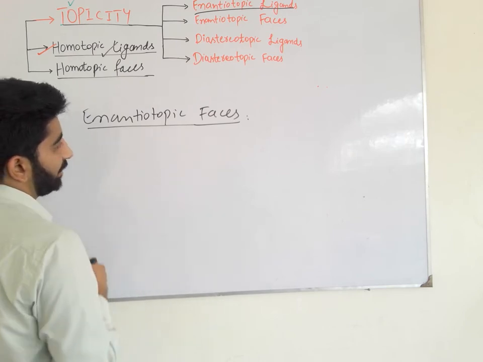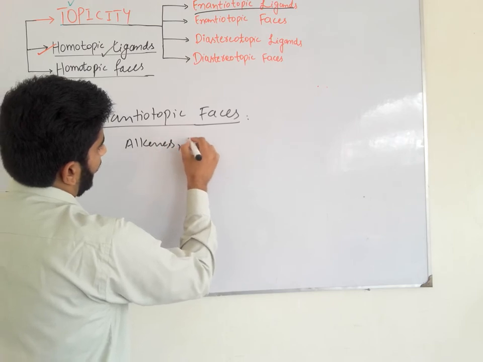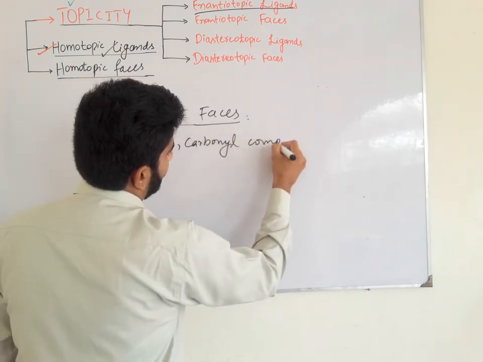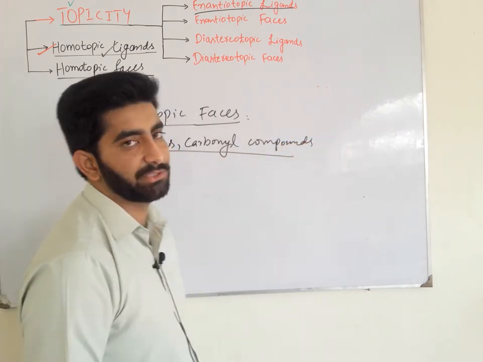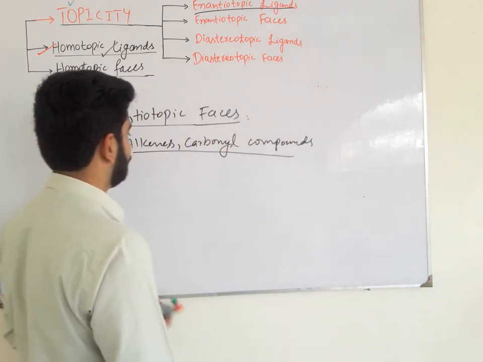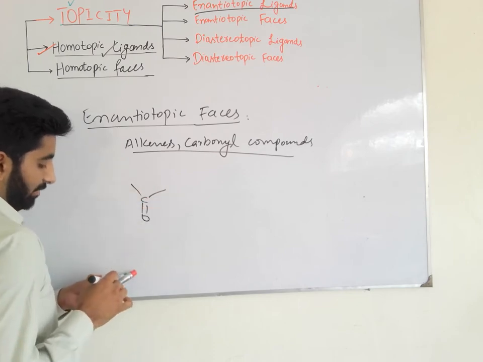For example, in flat molecules like alkenes and carbonyl compounds, a pair of enantiomers are obtained by attaching an atom or a group to one or other phase of a molecule. So we can say that there is an enantiotopic phase present.